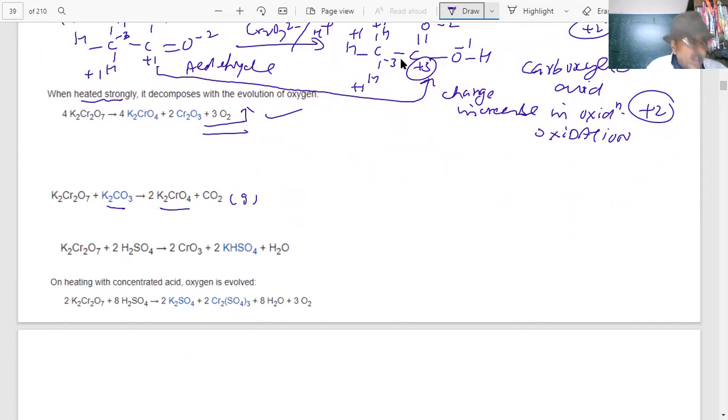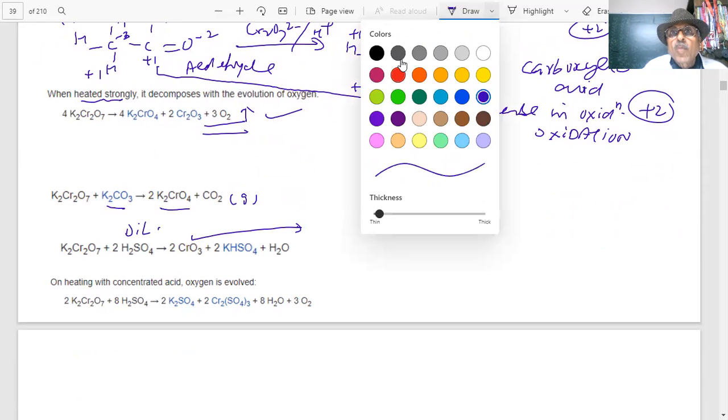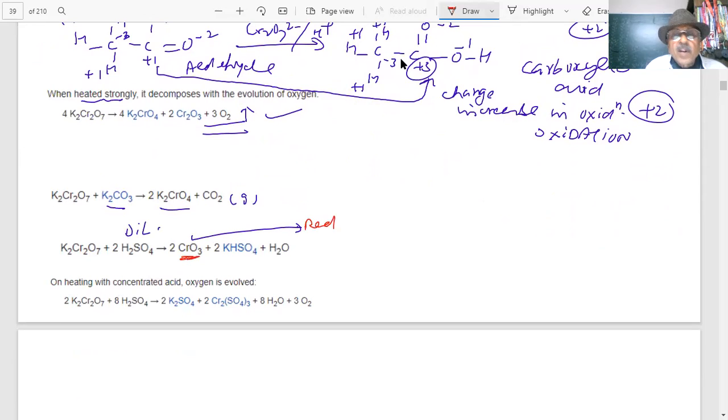And further, when it reacts with sulfuric acid, an important reaction, what is the product here? With dilute sulfuric acid at low temperature, it produces CrO3. What is the color of CrO3, which I told you? Red color. When I say a compound is heated with dilute sulfuric acid and red color is obtained, what is the compound then? CrO3. This is a reaction of potassium dichromate with sulfuric acid.